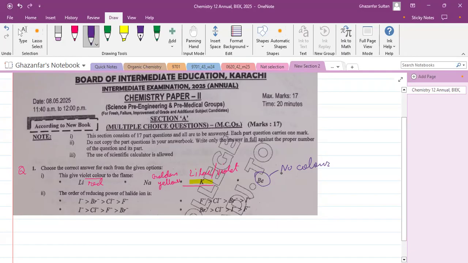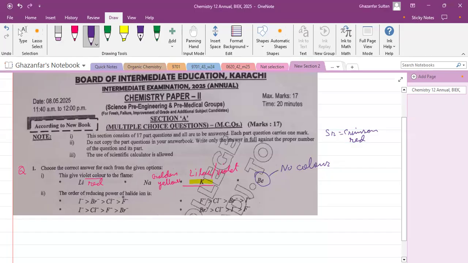Strontium gives deep red or crimson red color. For strontium, we usually say crimson red. And barium gives pale green, very light green color. Anyway, our question was about the violet color. So violet color is given by potassium.